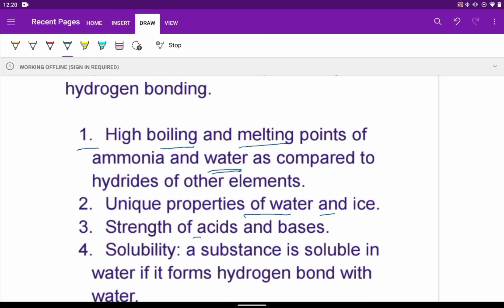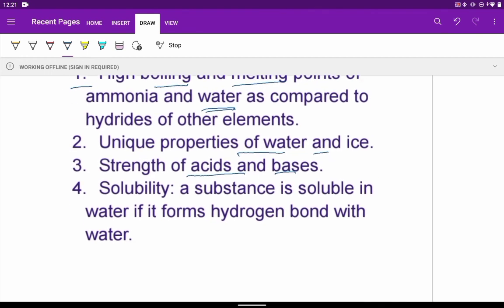Next is the strength of acids and bases. Some of the acids, like organic acids, we call them carboxylic acids. After the removal of hydrogen, a carboxylate anion is left. If the anion is stabilized by hydrogen bonding, the acid from which the carboxylate anion is formed will be more stable. The anion is more stable, so the acid is strong. When the anion is more stable, the acid is strong.